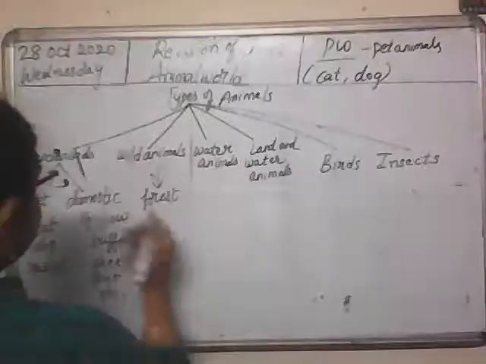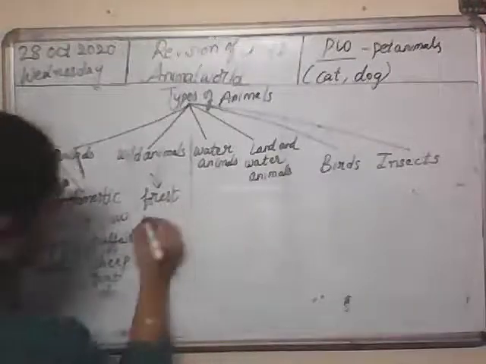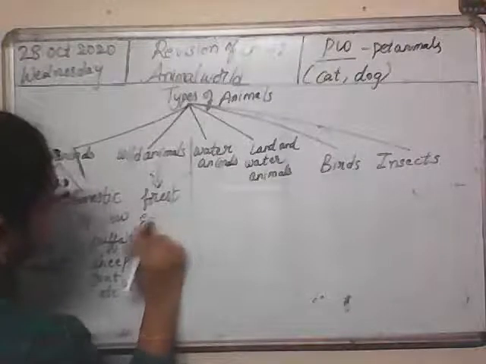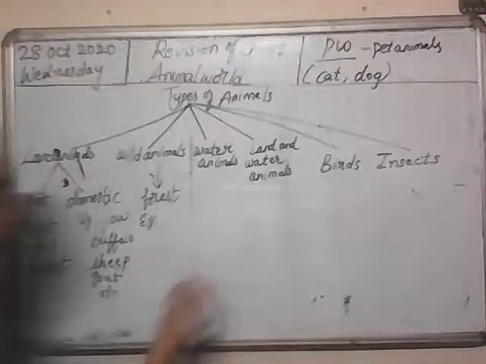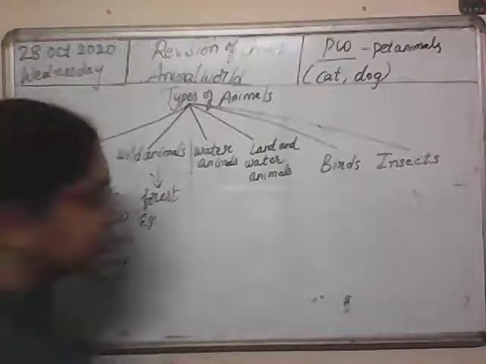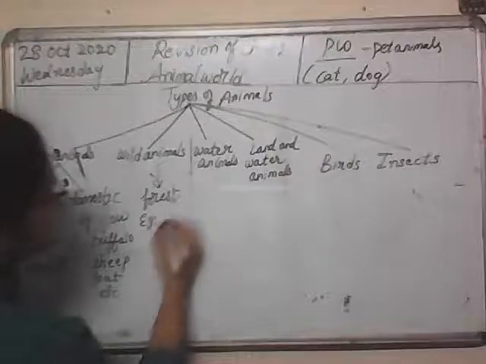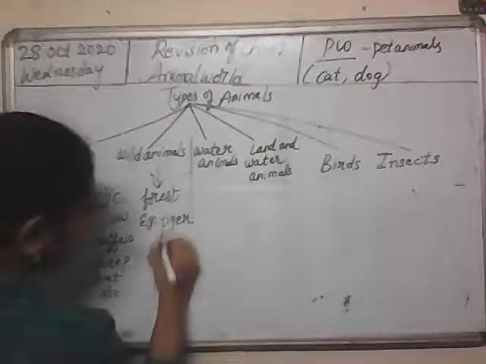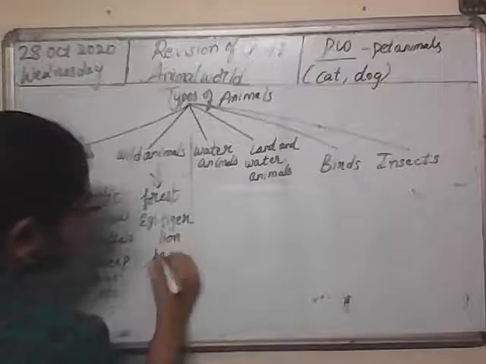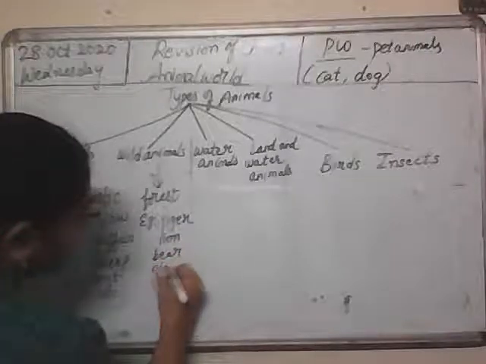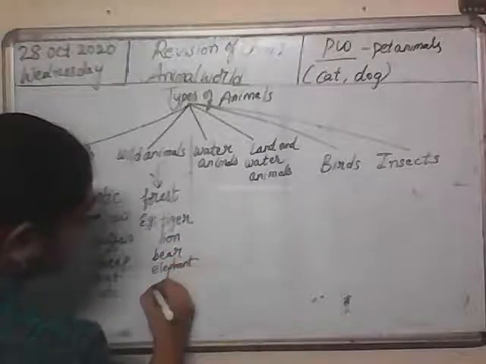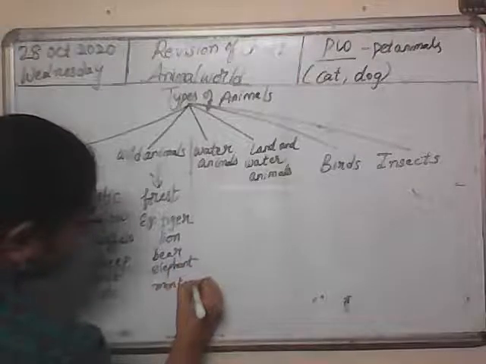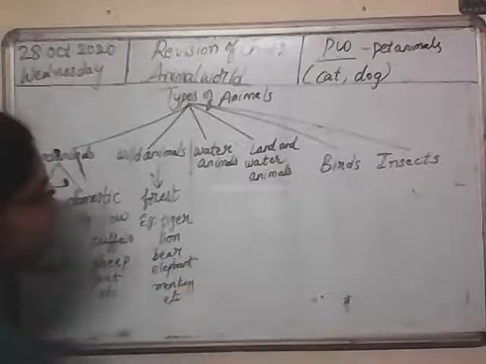So examples of wild animals are, tell me quickly wild animals, children. Tell me animals quickly. Tiger, lion, bear, elephant, monkey, etc.